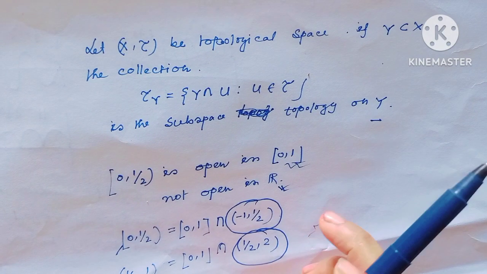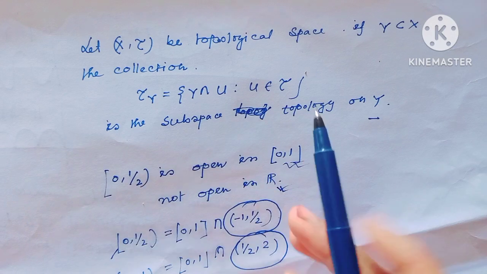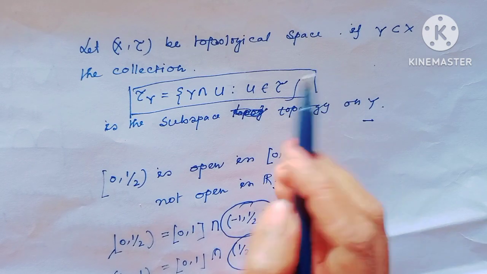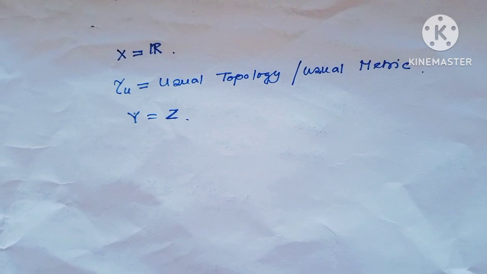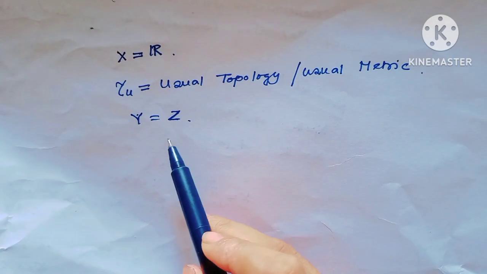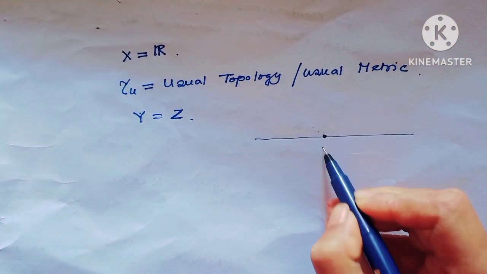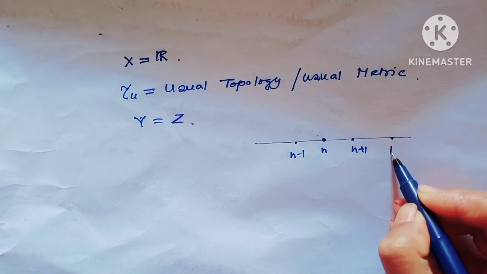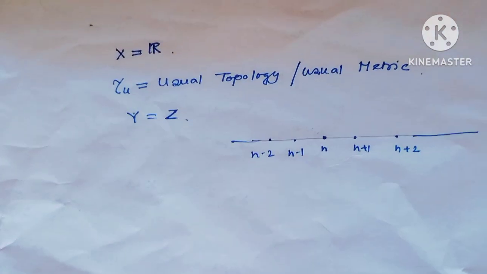Actually, subspace topology and subspace metric space are the same. Subspace topology is the higher-dimensional version. Here U belongs to tau, and in metric space here U belongs to X. Since I have considered X equal to R, which has the usual metric, the usual topology and usual metric are equivalent here. And consider the subset Y equal to the integers. That means the picture would be of this type. This is n, this is n plus 1, this is n minus 1, this is n plus 2, n minus 2, and so on.